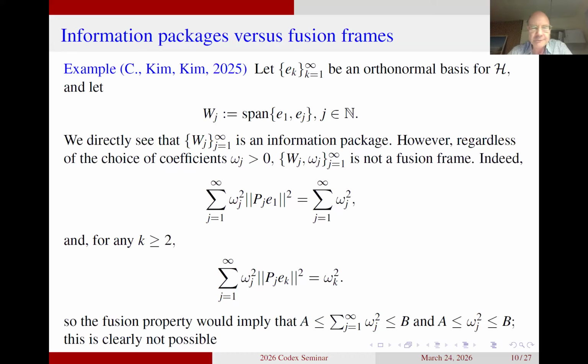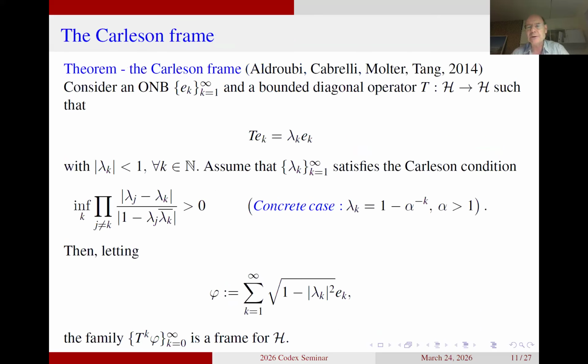What I'll do now is to leave the fusion frames, leave the information packages for a little bit, and then I will walk you through the story of how we introduced the information packages, and then you'll see an application of them at that time. So why did we get the idea of looking at them? It sounds like I'm now doing something completely different, because I will speak about the so-called Carlson frame.